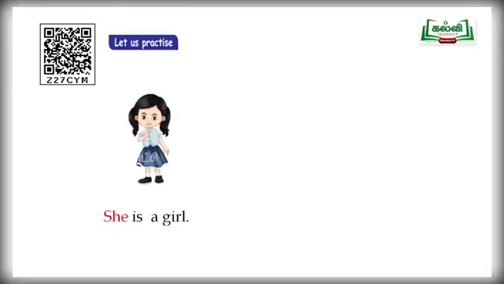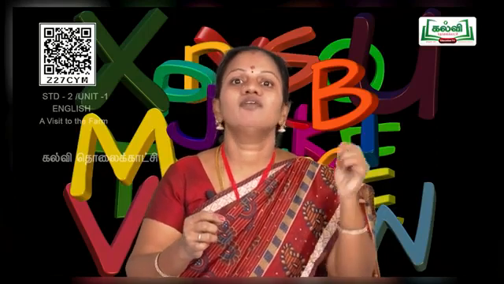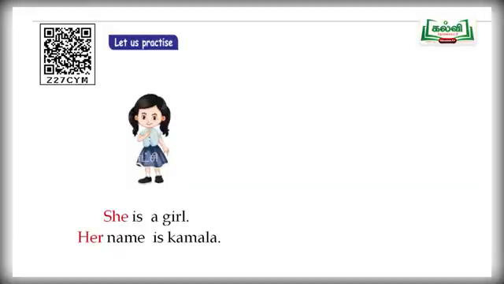See, she is a girl. She is a girl. Her name is Kamala. Her name is Kamala. What is meant by she? She means she. What is meant by her? Her means her. Know the meaning of these two correctly. She is a girl. Her name is Kamala.